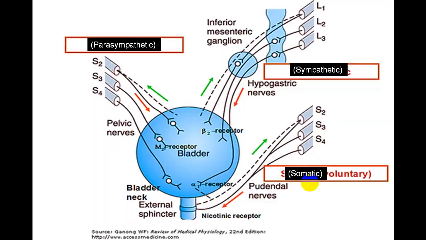This is a diagram which will show you the exact supply of the bladder: parasympathetic supply from S2, S3, S4 via the pelvic nerve, sympathetic supply from lumbar 1, 2, 3 by the hypogastric nerve, while the somatic supply to the external sphincter is by the pudendal nerve, again S2, S3, S4.